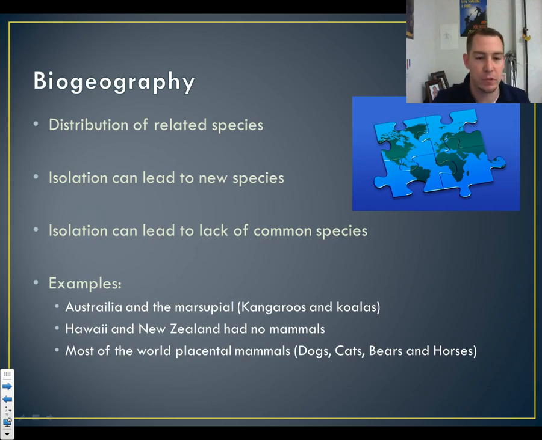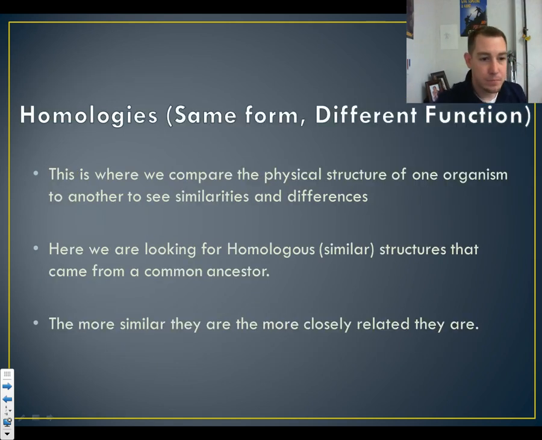We had to bring all the mammals with us to Hawaii and New Zealand. These were islands separated from the mainlands, and so things didn't live there. So we can actually see as things move around, why they move there, how they're isolated, and the selection pressures that would allow them to be there or not be there through biogeography. All right.